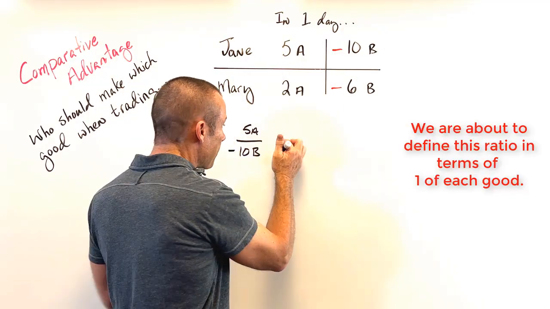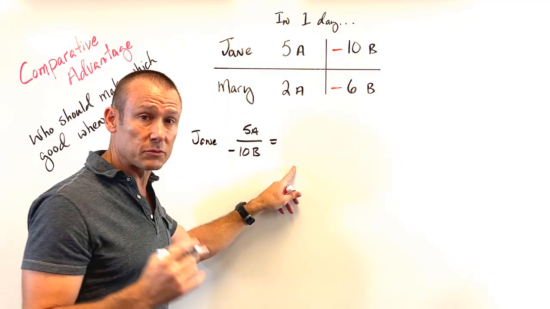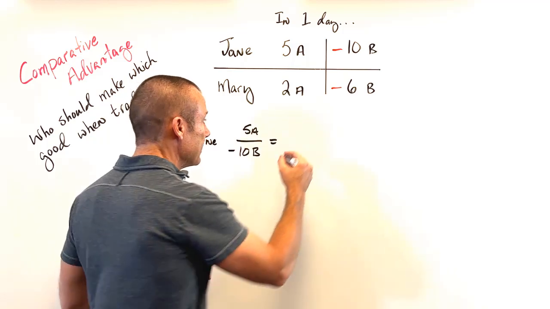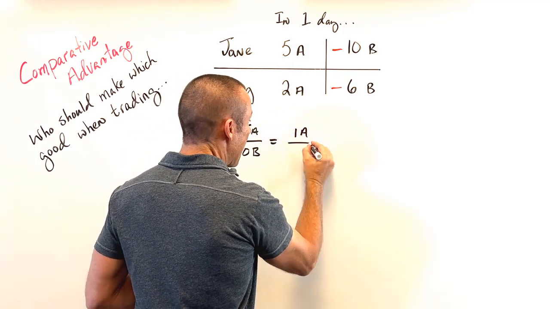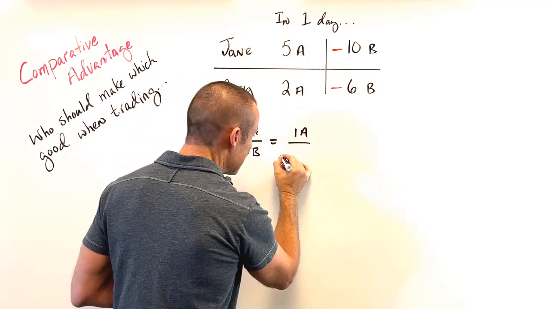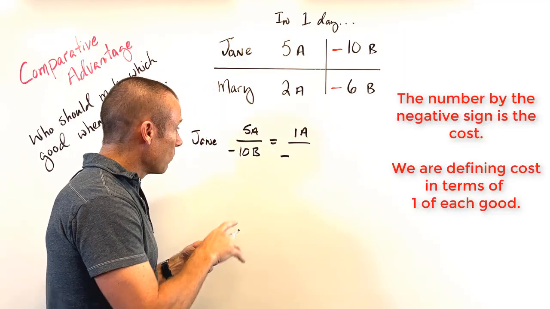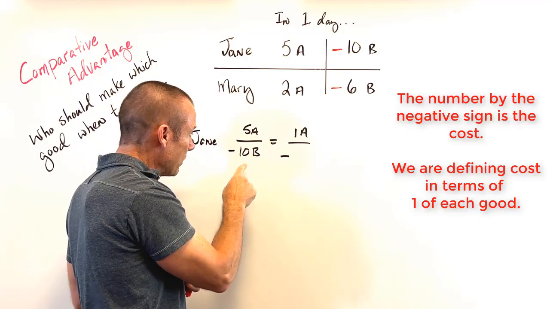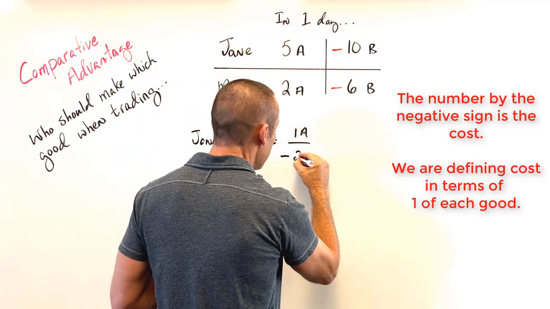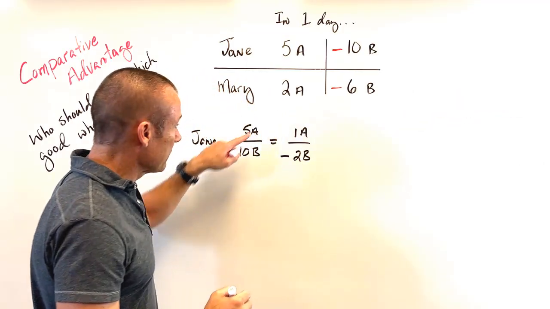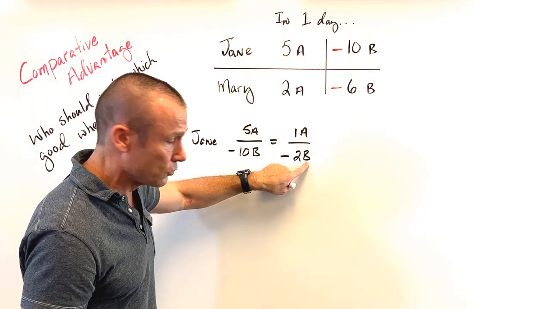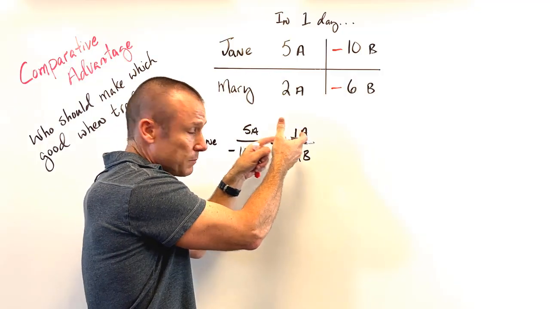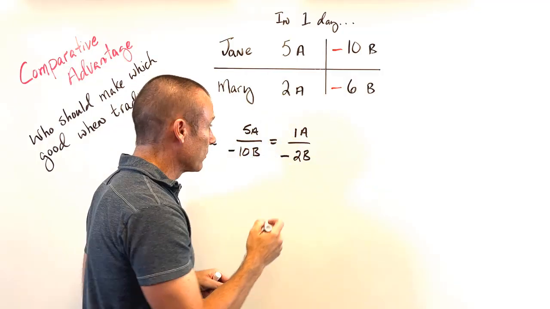Again, I can move the negative sign. Now I'm just going to do proportions. I want to get this in terms of 1A and in terms of 1B. Let's get it in terms of 1A. So in terms of 1A, opposite the 1, I'm going to put a negative sign. So here's how it works. I'm going to divide both of these by 5. It's just proportions. 5 divided by 5 is 1. 10 divided by 5 is 2. And here's how we read it. When Jane makes 1 of A, she gives up 2B. This is equal to this. This was opportunity cost. This is opportunity cost. But this is going to make it easier to do some comparing.